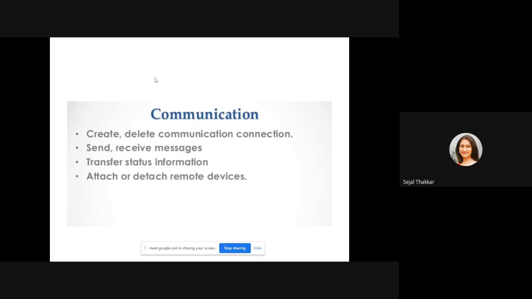The next type of system call is communication system call. Create, delete, communicate, these are the system calls. You can send and receive messages through that, transfer status information, attach or detach remote devices. You want to communicate with some other processes, like through the internet you want to send some mail, or do chatting. In that case also you need to use the system call.